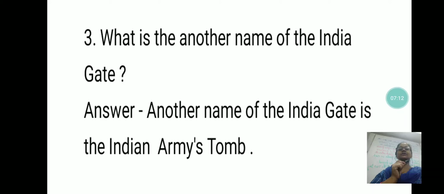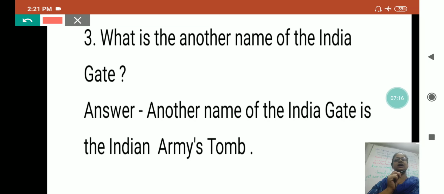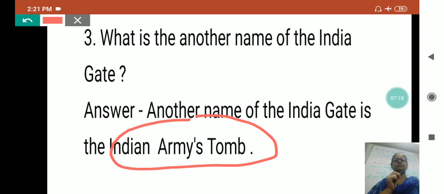Now what is another name of India Gate? Another name of India Gate is Indian Army Stone, because it is built in memory of the Indian Army who participated.